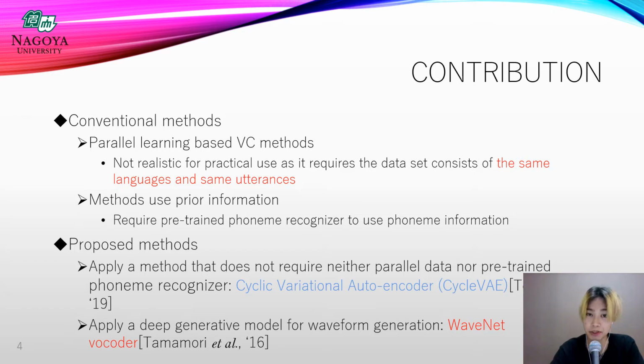Another popular approach is the use of whatever prior information is available when developing the conversion model. There is a method using phoneme information, but this approach requires a pre-trained phoneme recognizer.